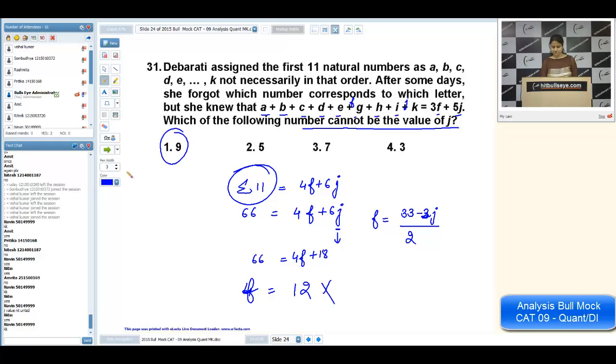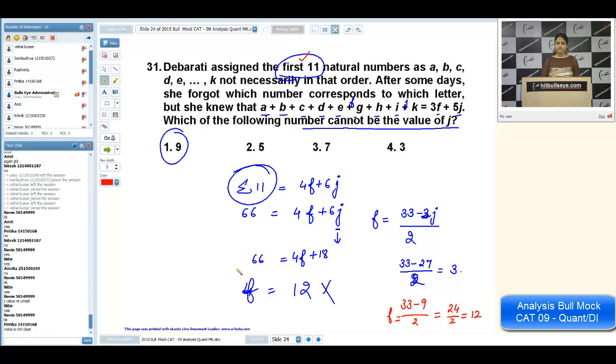Suppose I'm taking the first option, that is 9. 33 minus 27 divided by 2, so F comes out to be 3, which is a possible case since we are talking about the first 11 natural numbers. But if I take J as 3, it will be 24 by 2, that is 12, which is not a possible case. Why? Because we are taking the first 11 natural numbers, so the value cannot exceed 11. That's why this fourth option is not a possible value of J. That's why this is the answer.